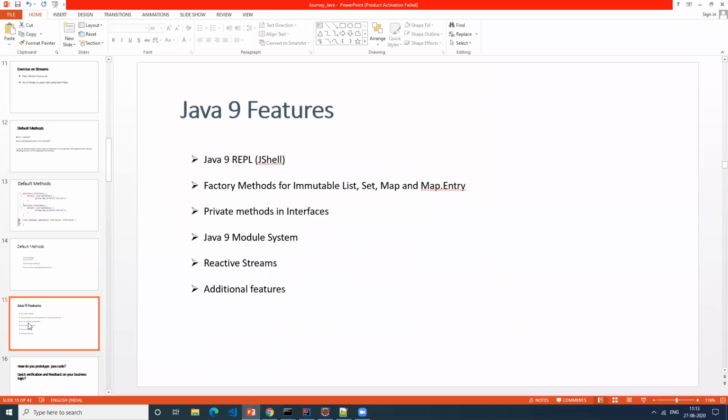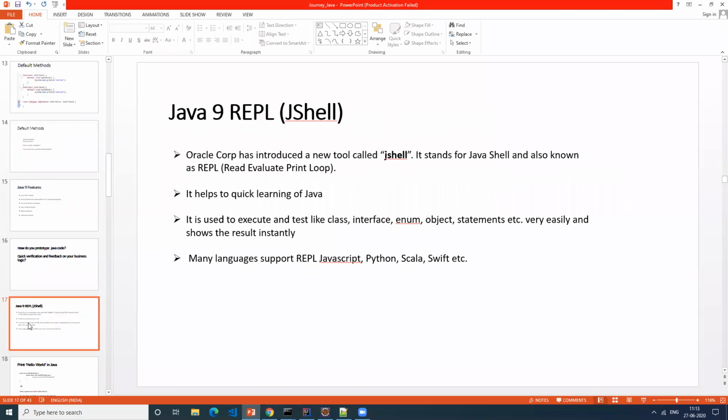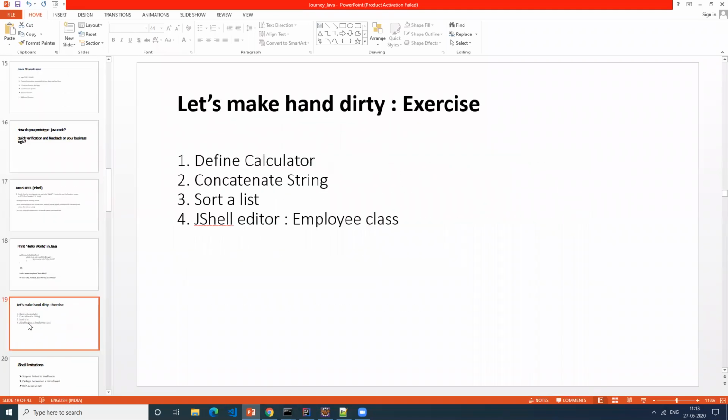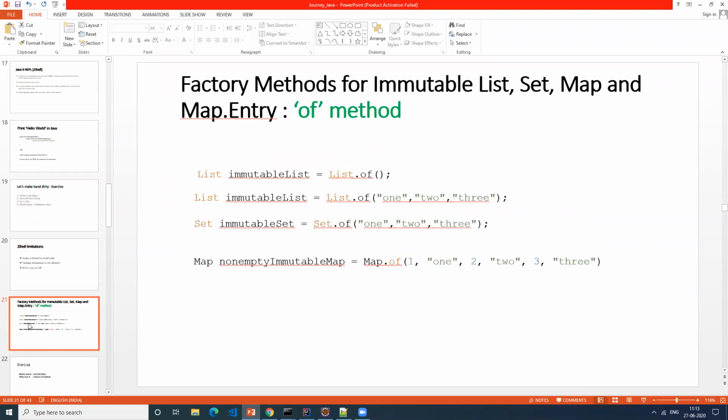Then we started Java 9 features. Java 9 also has some good features. So we covered what is JShell, how it can execute. These are all things I covered in my second presentation.